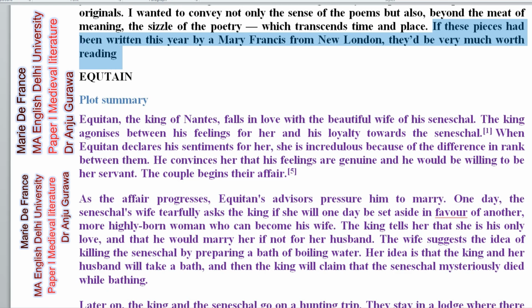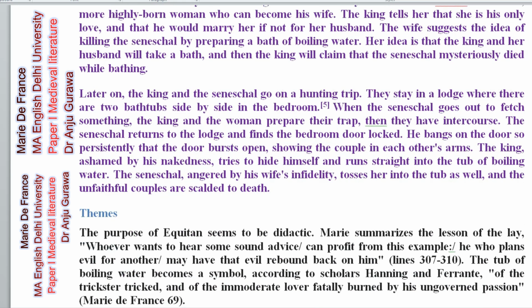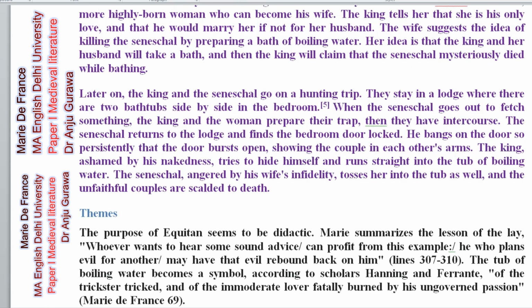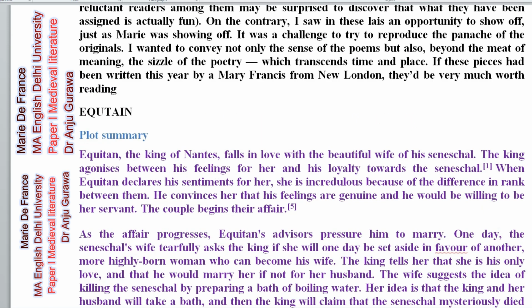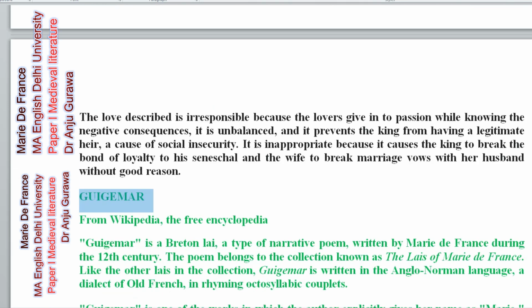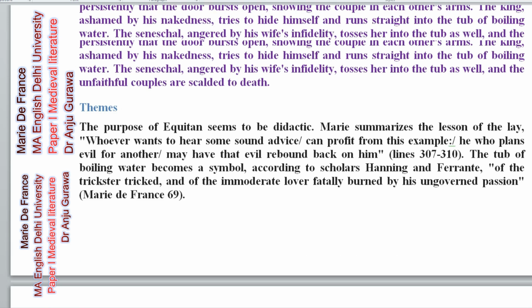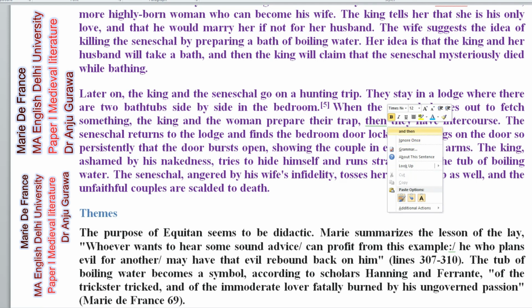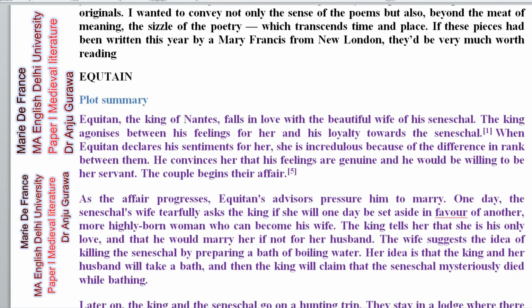Now, in this Marie de France, we are only dealing with two lays, Equitan, and another one, that is Guigemar. So you just have to deal with this. I'm just giving you quick short notes. What is there in Equitan and then Guigemar? Just quick notes, okay? Even if you listen to this audio again and again, it will help you a lot. So don't miss it. Equitan, plot summary.